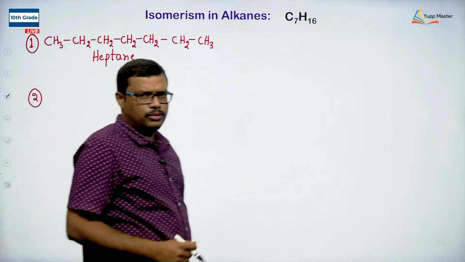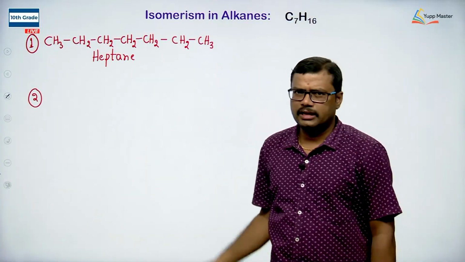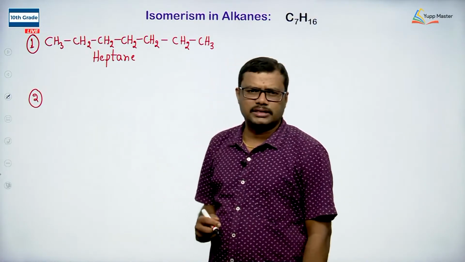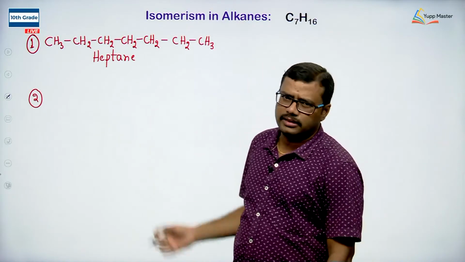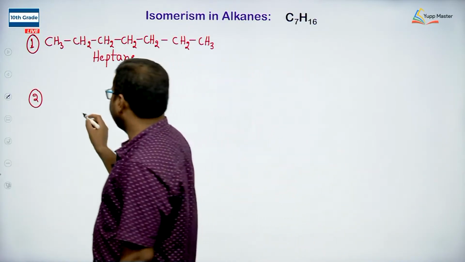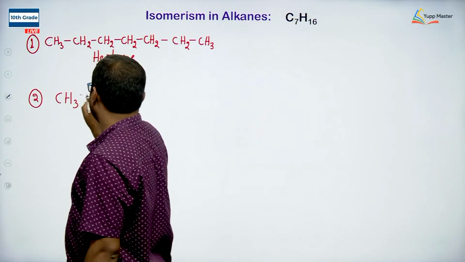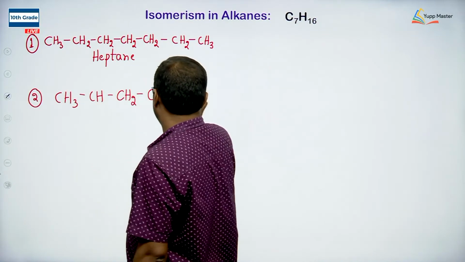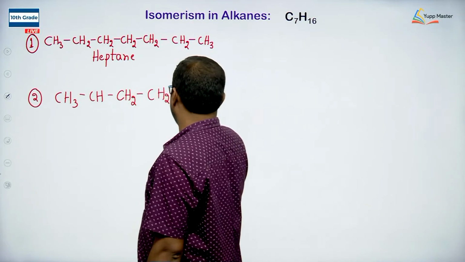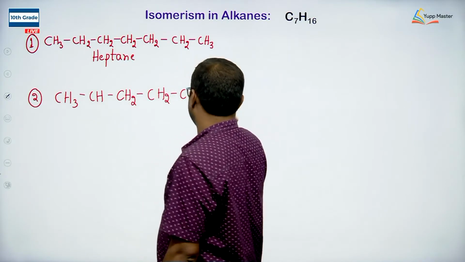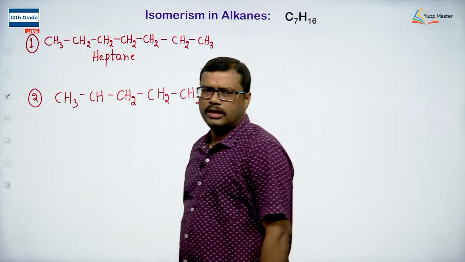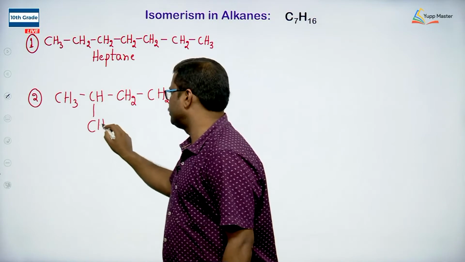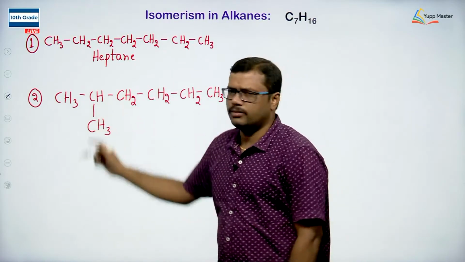In this case, I will take only the 6 carbons in a straight chain and I will take the other carbon as a substituent. So, when we take 6 carbons as the parent chain and 1 carbon as a substituent, we can arrange that as CH3, CH, CH2, CH2, CH, 1, 2, 3, 4, 5, 6. So, we arrange the 6 carbons in a straight chain followed by 1 carbon as the substitution. I am taking the carbon as substitution at the second position.